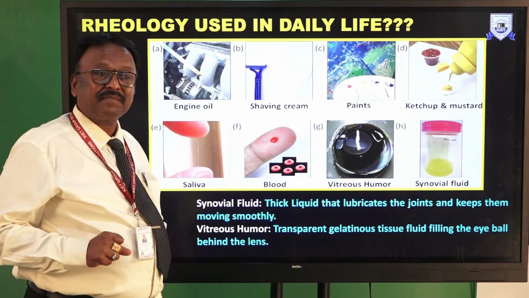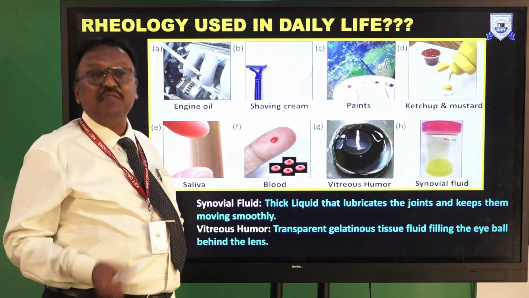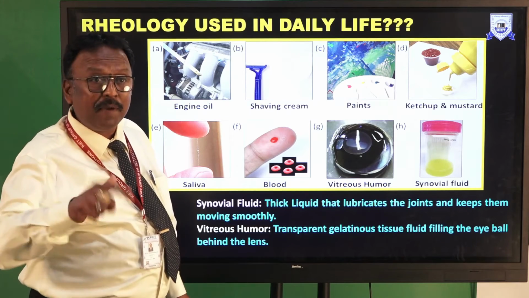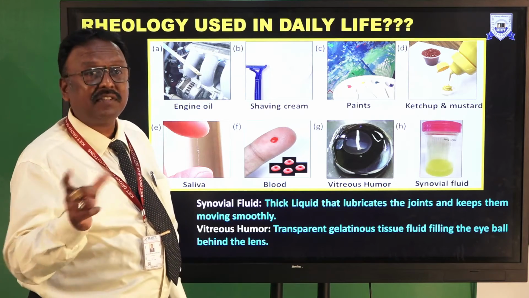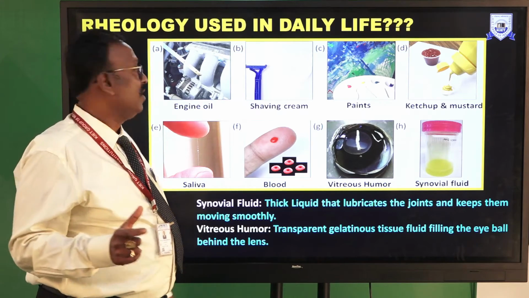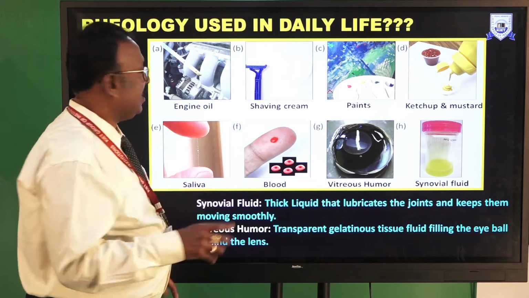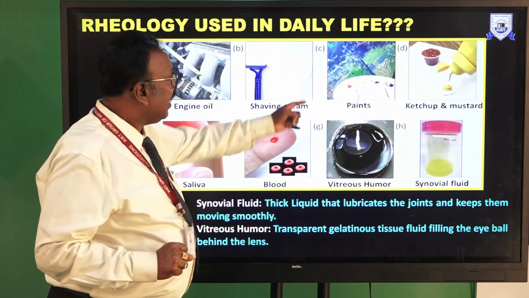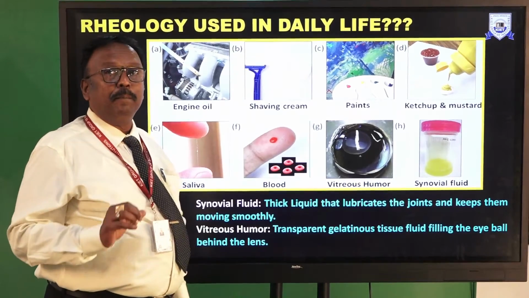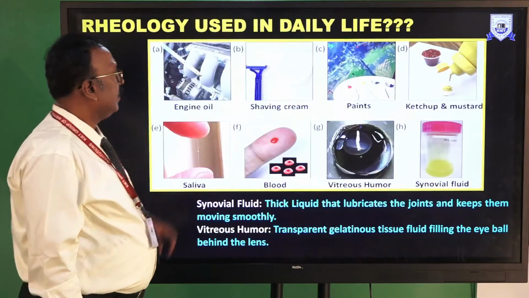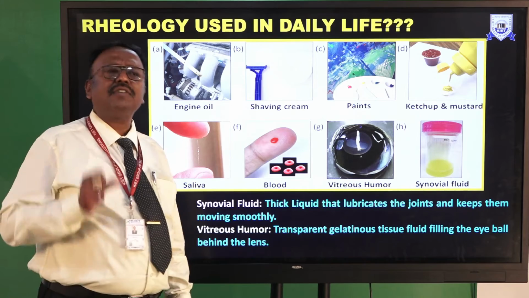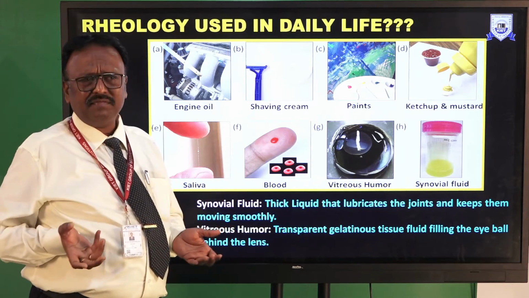Shaving cream, we are applying shaving cream; the concept behind how shaving cream acts is rheology only. And next are the paints. Here the rheology concept in daily life is important.